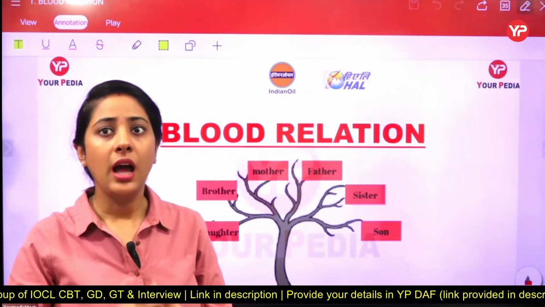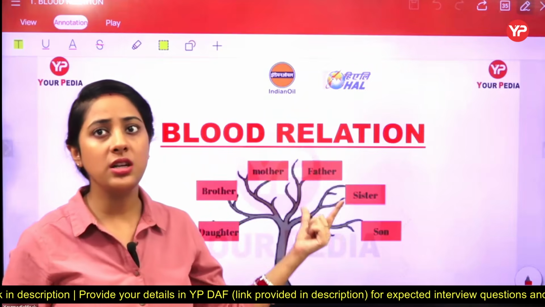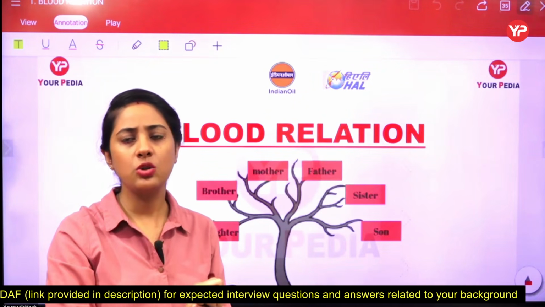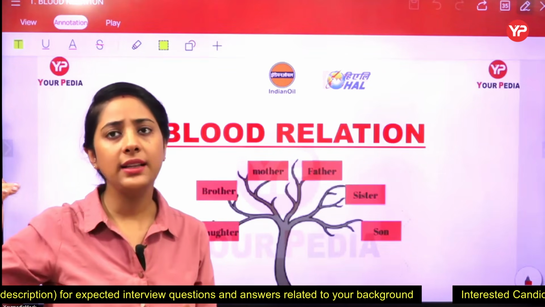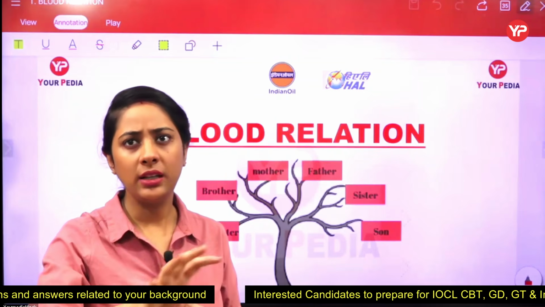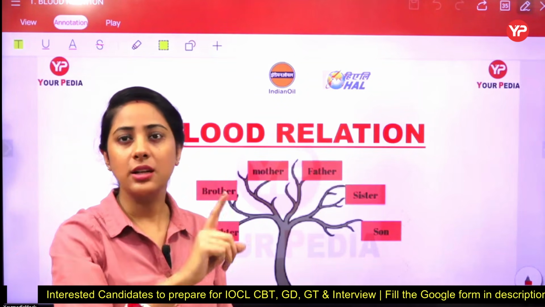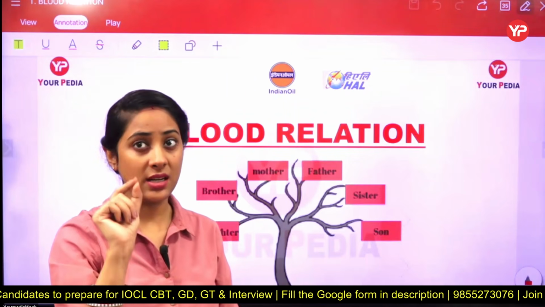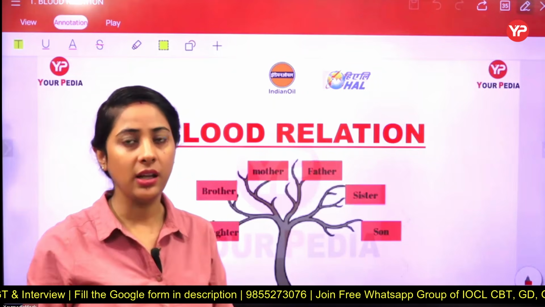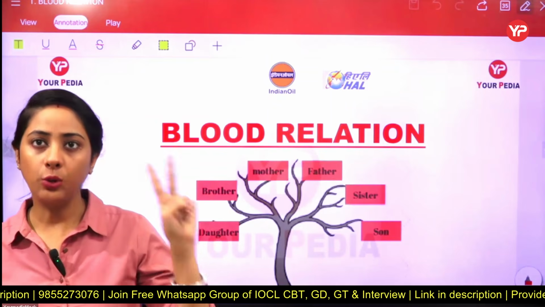So this is a family tree. Why are we saying that this is a family tree, students? Firstly, if we talk about that particular family, the first generation is of your grandparents, and after that, the next one is of your mother and father. In today's time, we come to know that yes, it is limited to mother and father, but students, there is another generation that is considered to be your first generation, that is your ancestors, your grandfather and grandmother, both from your mother and father side. After that, mother and father is there in your family. This is your generation number 2.